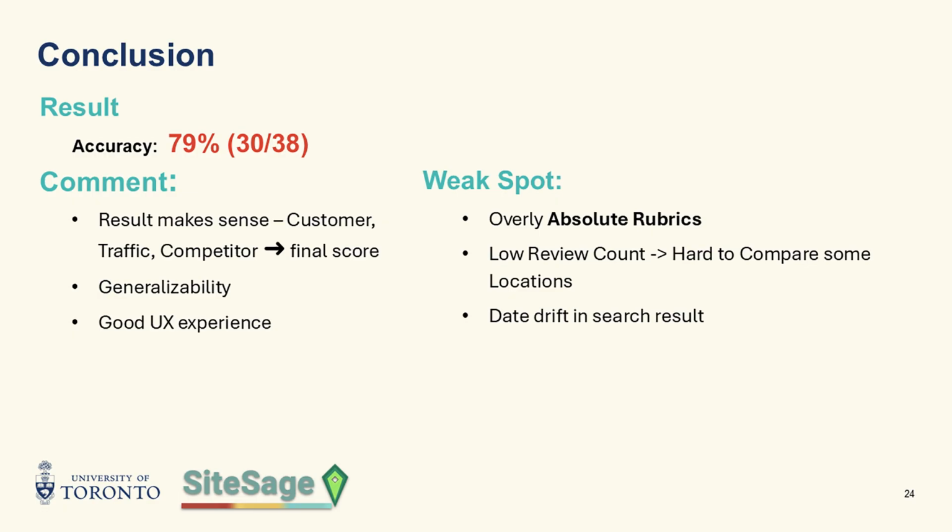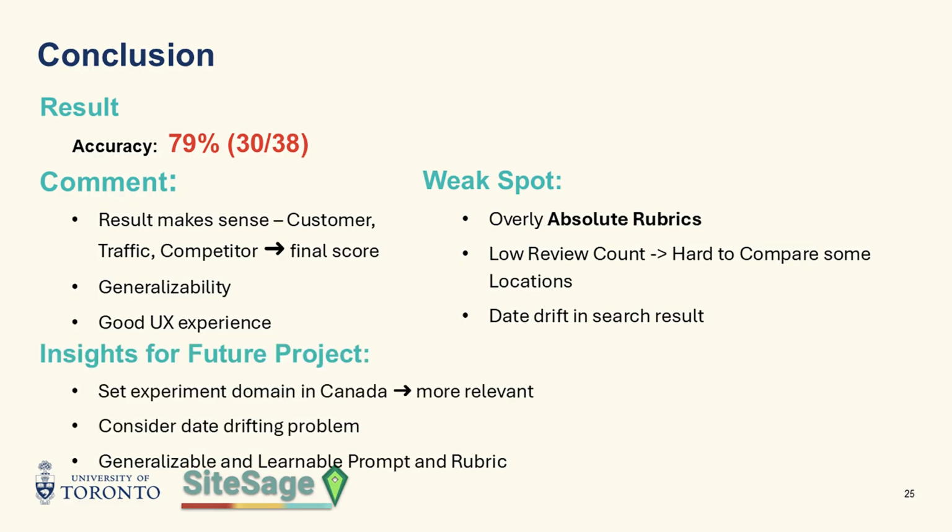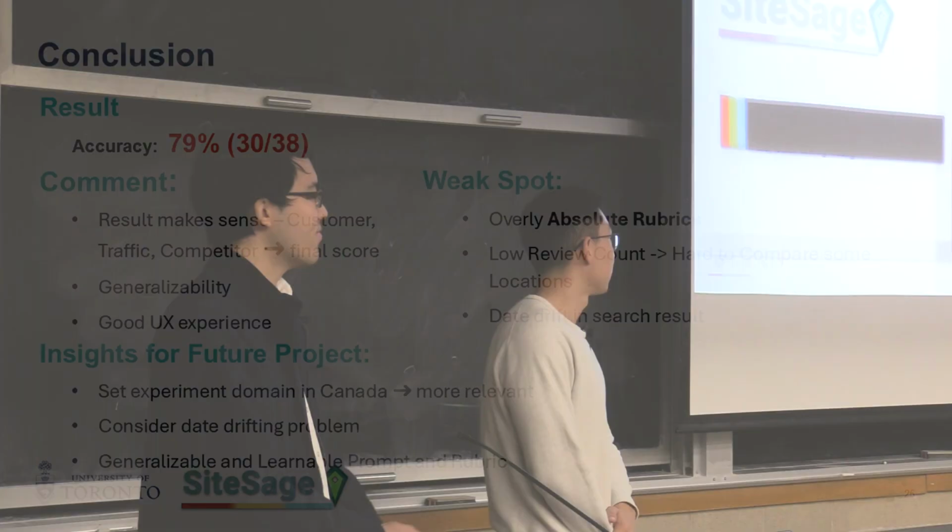For example, the rubrics are absolute and only suitable for coffee shops. And among the review counts we collected, some are low, so it's hard to compare some locations. Also, data drift in search results is happening in this research. So for future projects, we might set the experiment domain in Canada because it is more relevant, we'll consider the data drift problem, and we will try to design a prompt and rubric that is more generalizable and learnable. Thank you.